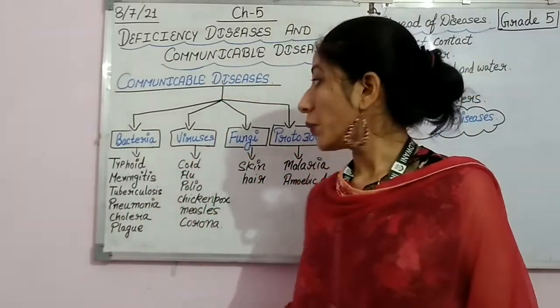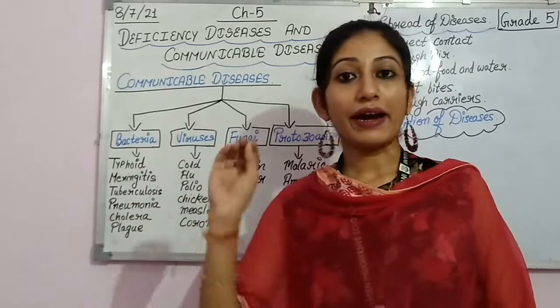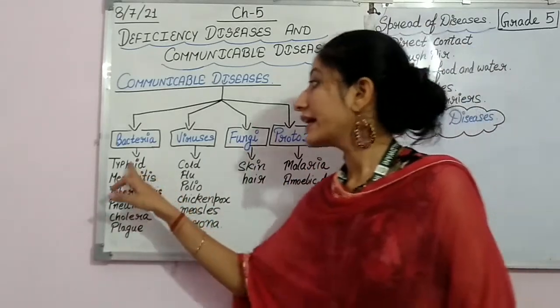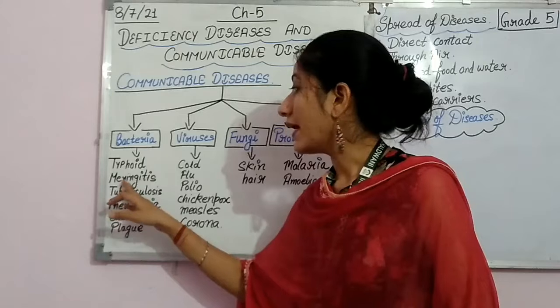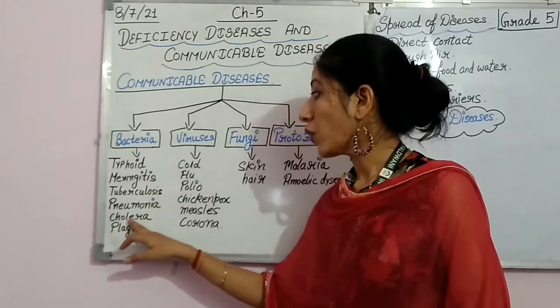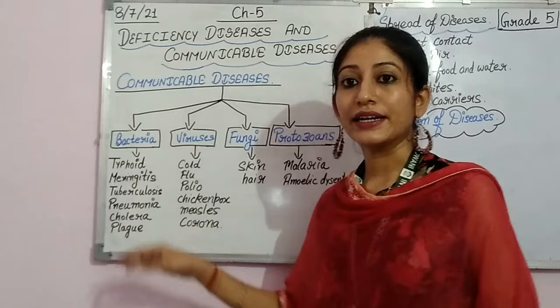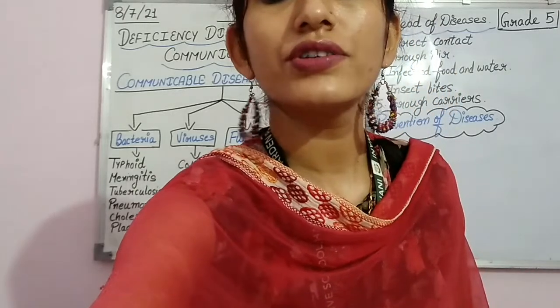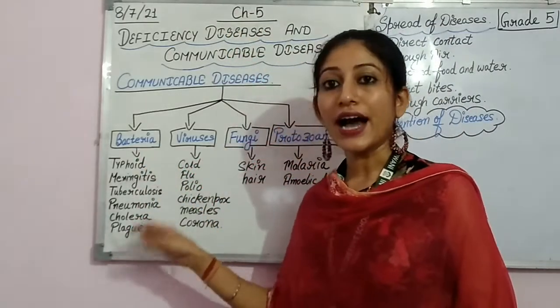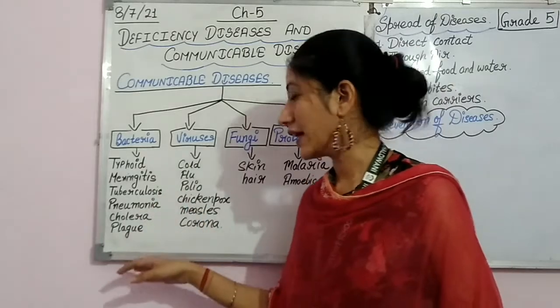Now, when we talk about bacteria, bacteria is a microorganism which causes diseases like typhoid, meningitis, tuberculosis, pneumonia, cholera and plague. These are the diseases that are caused by bacteria.